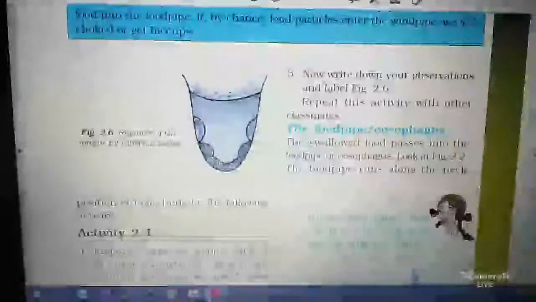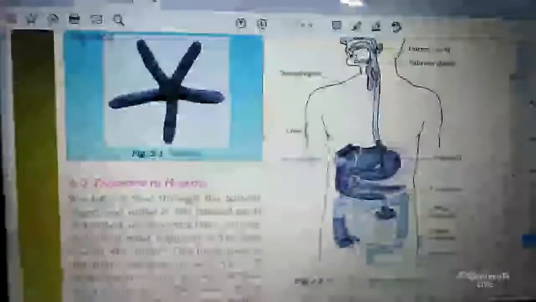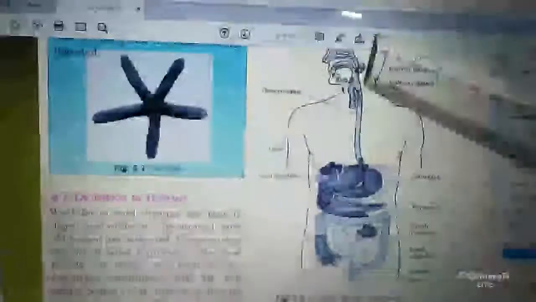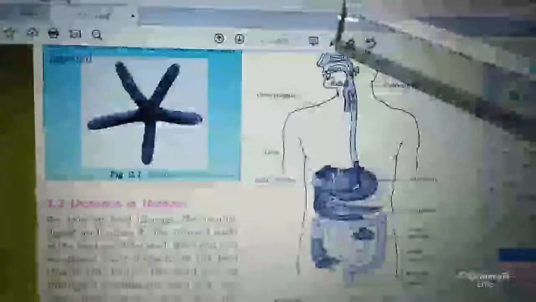Okay, so again I am repeating, students, the total digestive system. It can be a broad question. What is happening here? First, food comes into the mouth, where starch is partially digested.